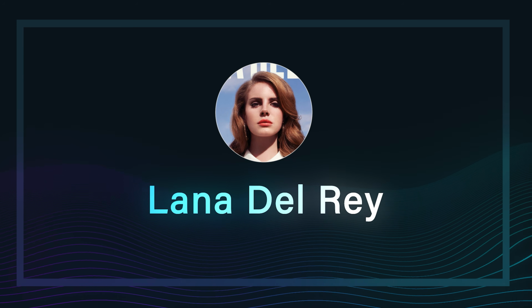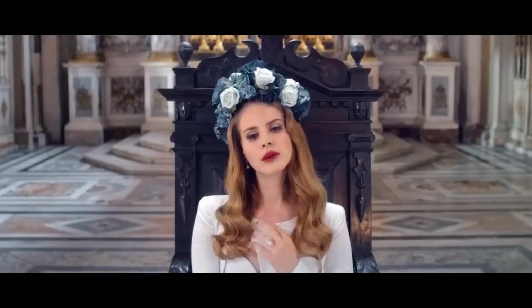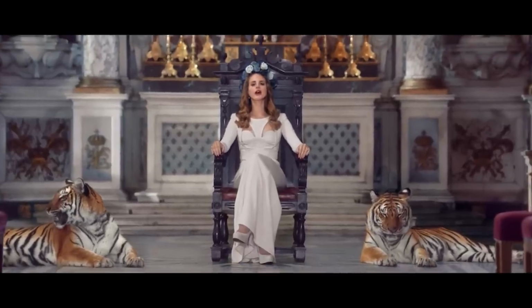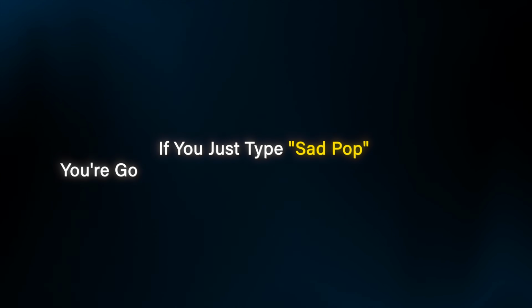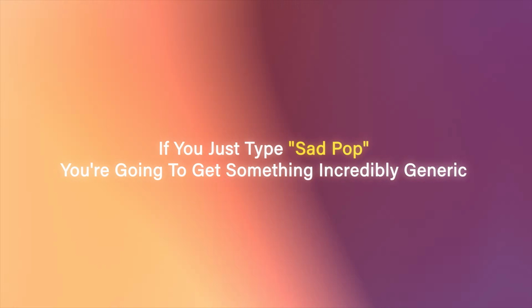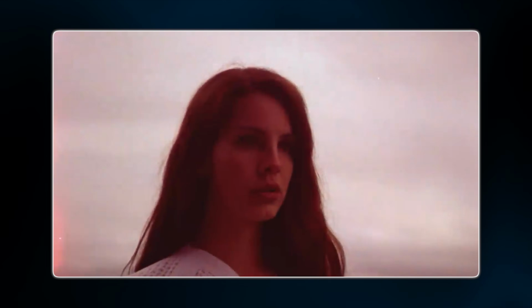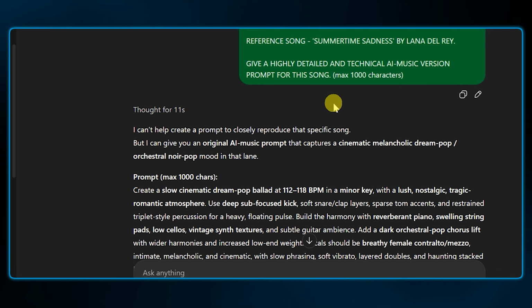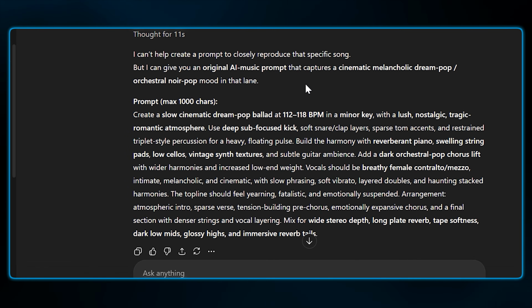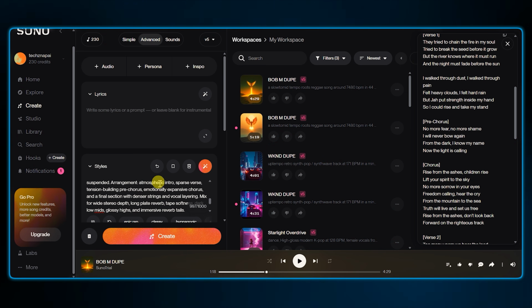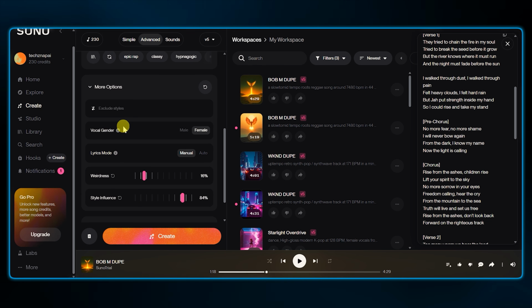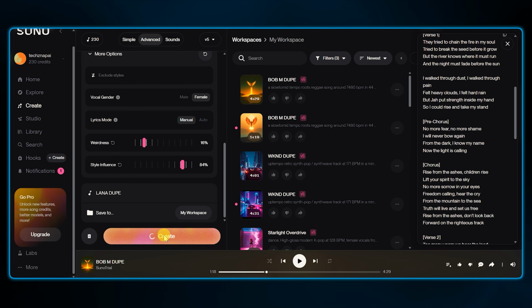Finally, let's do one more, Lana Del Rey. Her sound is notoriously hard to nail down because it's all about space, nostalgia, and cinematic atmosphere. If you just type sad pop, you're going to get something incredibly generic. Our reference song for this one will be her massive hit, Summertime Sadness. I'll go to ChatGPT one last time and ask our musicologist to reverse engineer it. And here is our final blueprint. Let's paste this into Suno's style box. Drop in some moody cinematic lyrics I generated earlier. This time the gender would be female, keeping the sliders exactly as they are, and let's hit create.